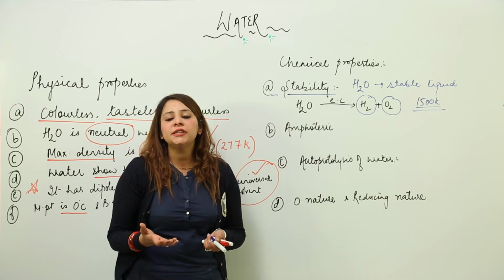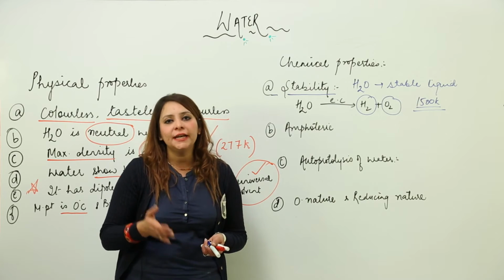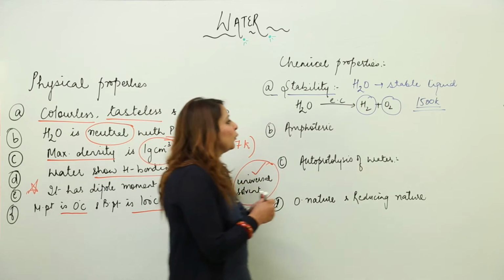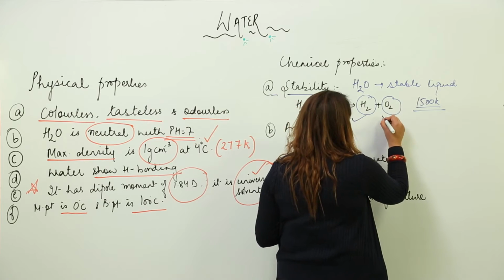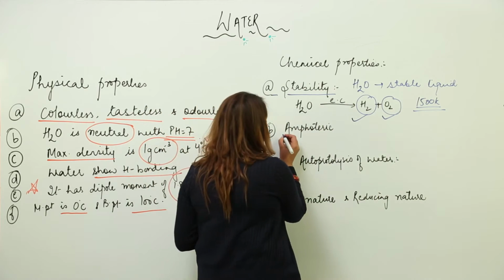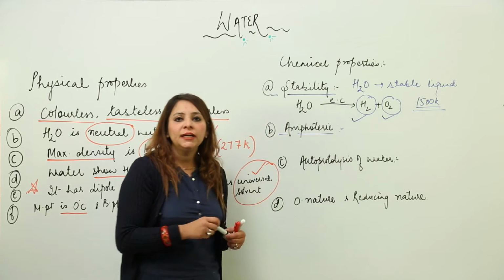You cannot dissociate it by heating or by some reducing agent. We need to pass electric current in that case. And when we carry out the electrolysis of water, we get hydrogen gas and oxygen gas. The second property is that it is amphoteric in nature.